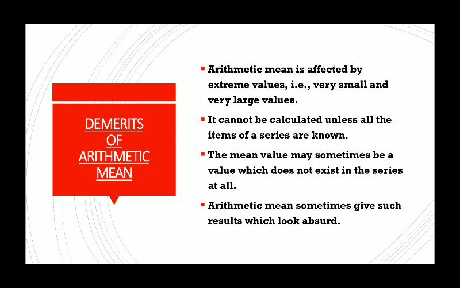So if the number is coming in decimals or fractions, and that number is representing something which should be discrete, then the result of arithmetic mean will be absurd. So what we do in such cases, we round off according to the rule of mathematics. So we can round off and get the final result. So this is the problem, but still we can say that arithmetic mean satisfies most of the conditions of an ideal average. Some demerits are there. So it is the most popular used measure of central value.